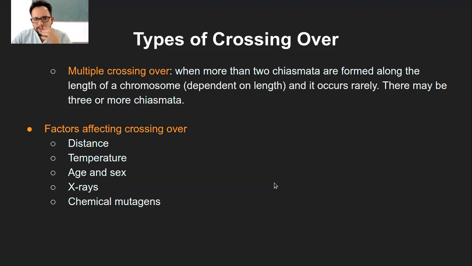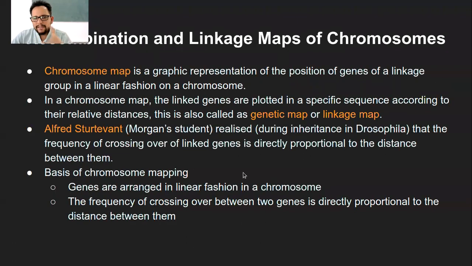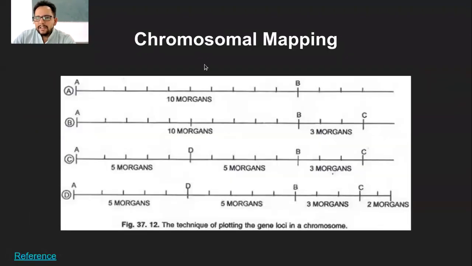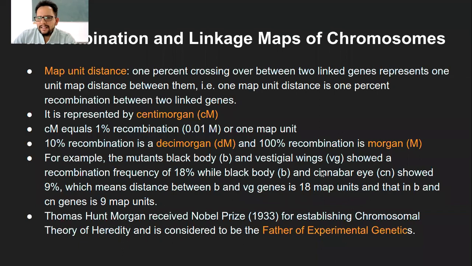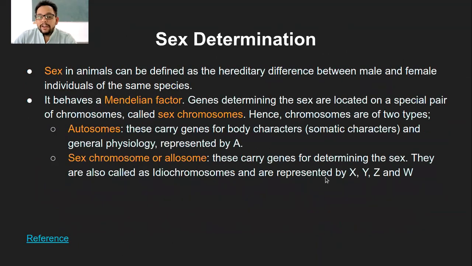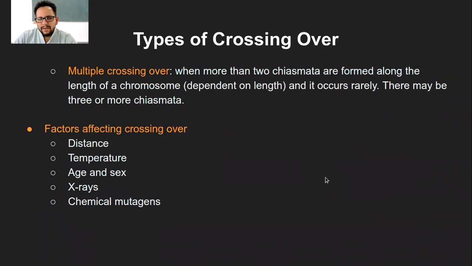If you have any more questions, we can take them. Next class, we will be looking at this particular part, what we call chromosomal mapping. It's just a small and very interesting part. This will give you another clarity of how chromosomal mapping is actually done. And then small parts of sex determination. So that we will see further.